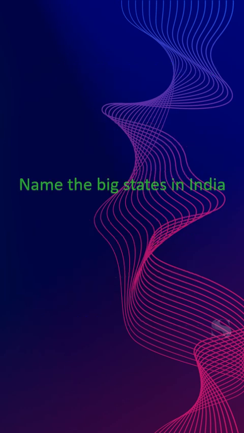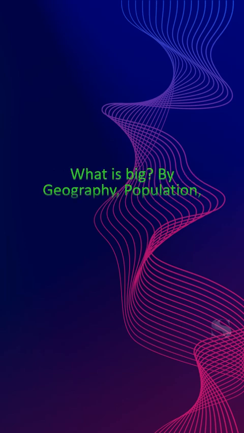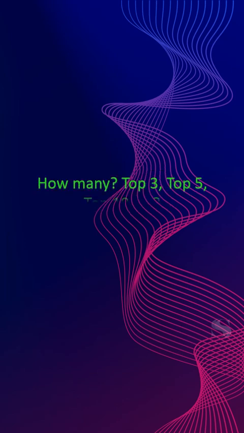The next question was, name the big states in India. The possible first thoughts on the question could be, what is big? By geography, population, economy, etc. How big is big? By per capita, population, economy, etc. How many? Top 3, top 5, top 10, etc. So, which ones to name?